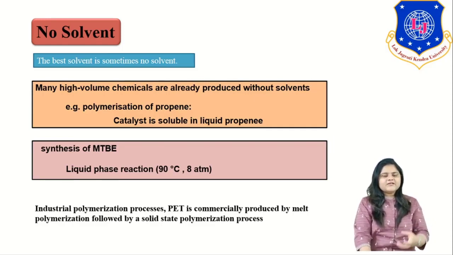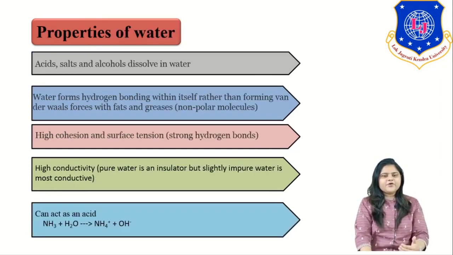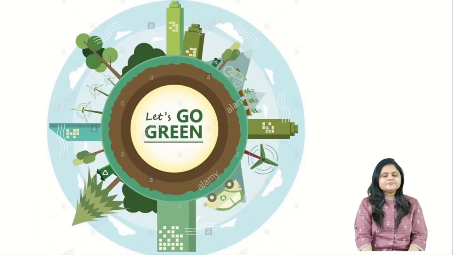These two are examples that happen in the absence of solvent. Another concept was water. These are the properties of water, particularly the physical and chemical properties which are helpful for the synthesis of any reaction. So this was regarding the green solvents of today's session.